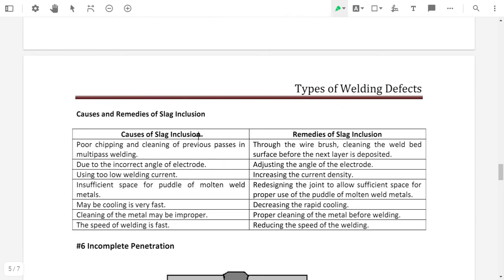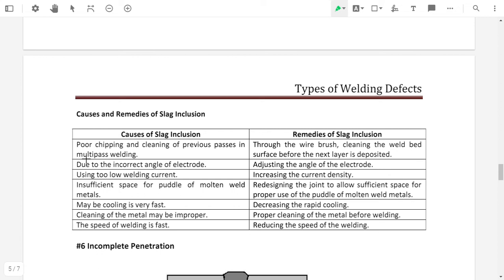So what are the different causes of slag inclusion? Poor chipping and cleaning of the previous pass in multi-pass welding. Multi-pass welding means we are doing the welding multiple times on the same place.